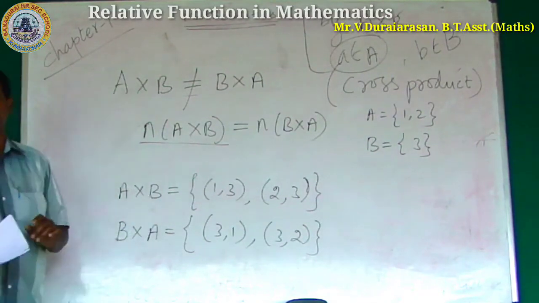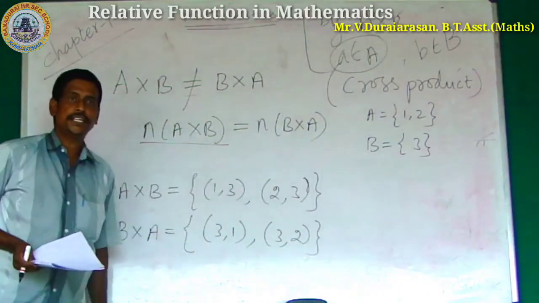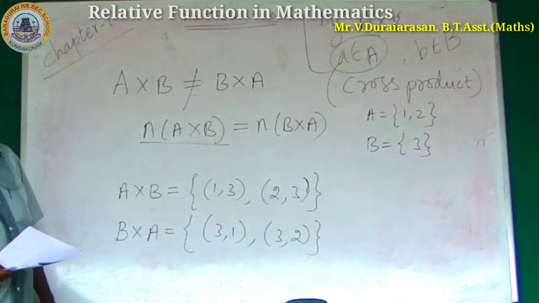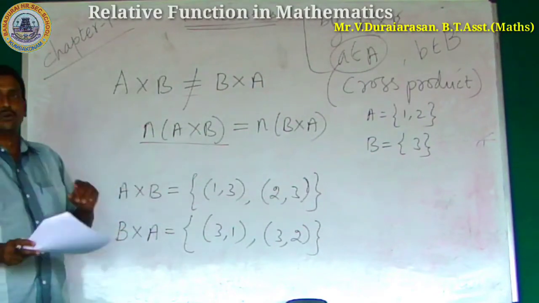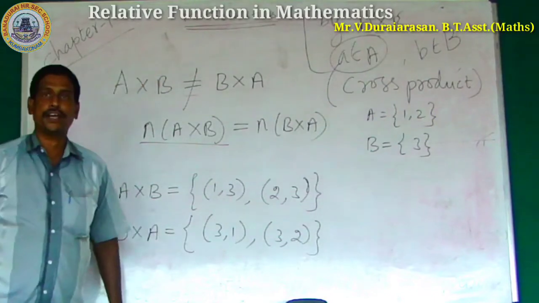Is equal? No. There are different ordered pairs. So, what is the conclusion? So, A cross B is not equal to B cross A.